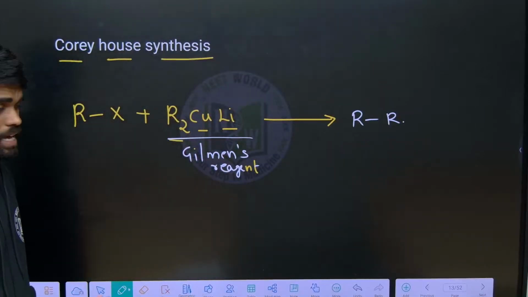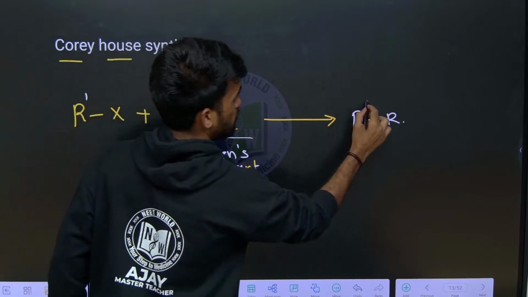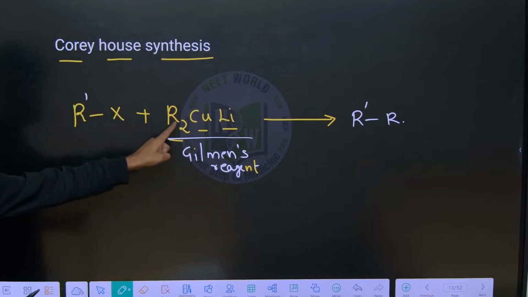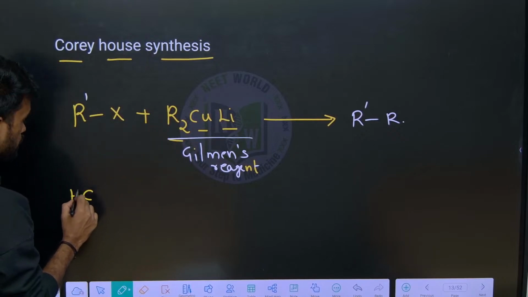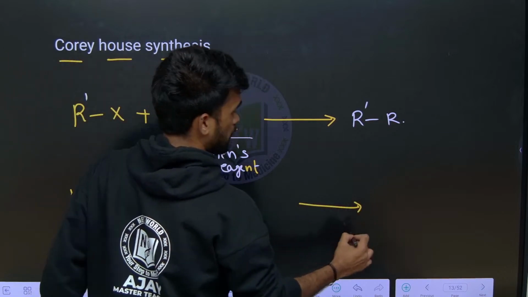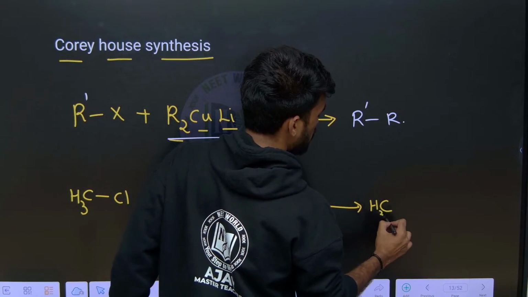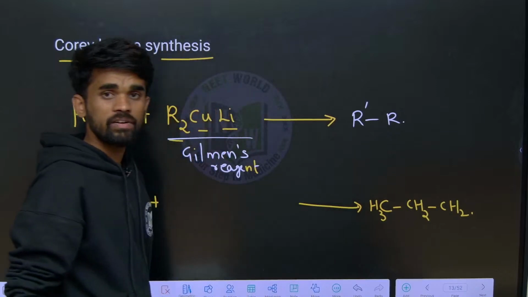Here R means any alkyl groups. For example, if it is R-X and R', one will be R' and another one will be R from here. I hope it is clear. For example, here I am writing methyl chloride and I want to prepare propane. So what is a suitable Gilman's reagent we can use here?